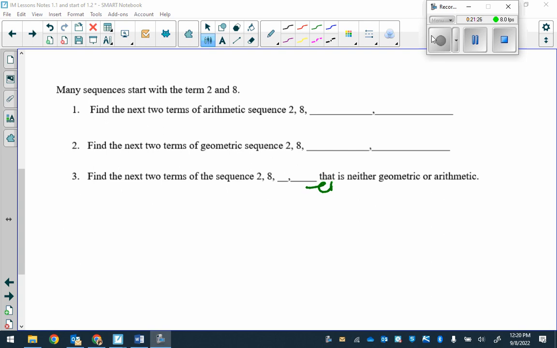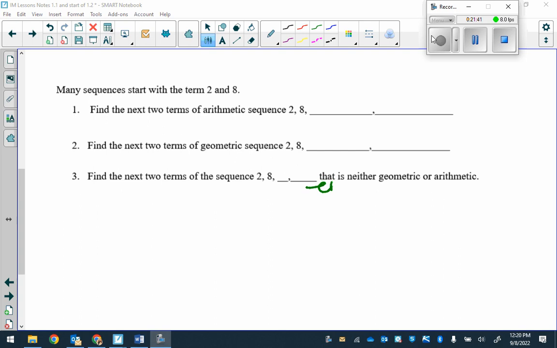All right? So, geometric needs what in common? What has to be the same for geometric? Growth factor. For arithmetic, what has to be the same? Common difference. Awesome. Turn to the next page.